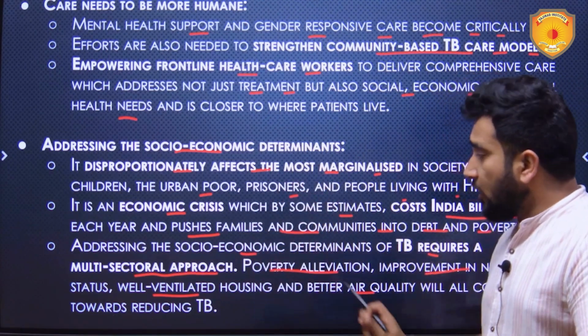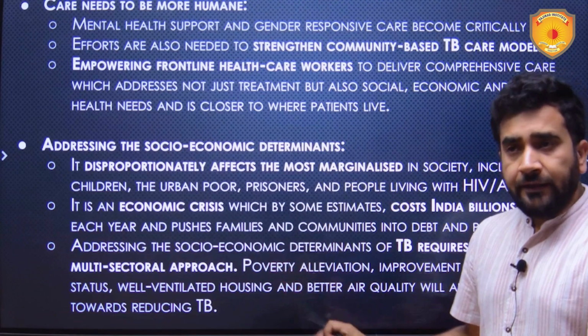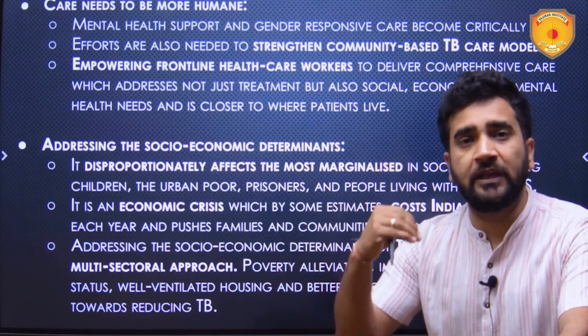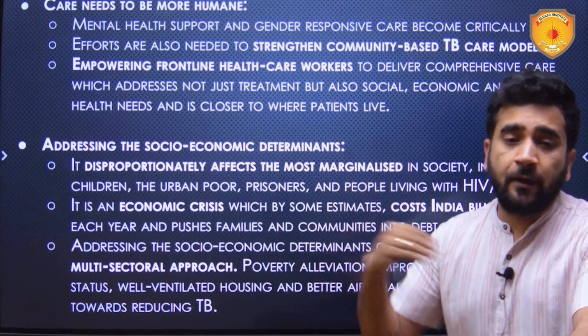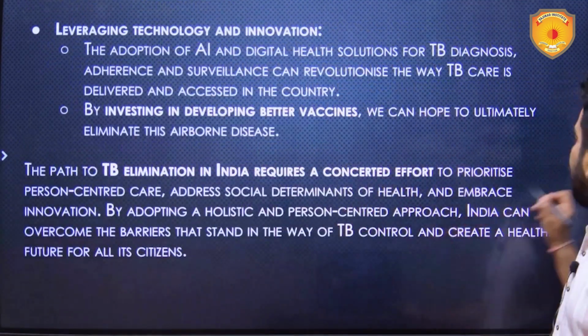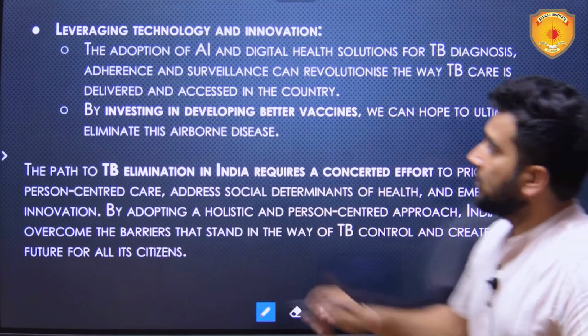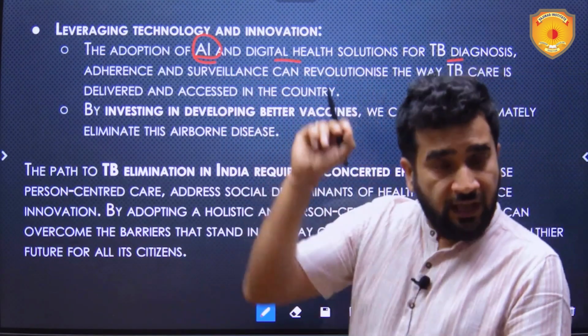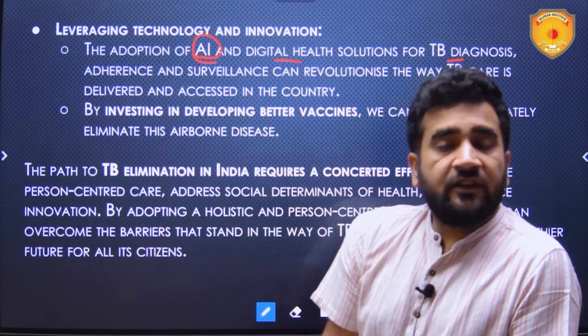So, all of these have to be kept in mind, and this is where UPSC again poses questions where it needs you to think multidimensionally. Then, leveraging technology and innovation. Adoption of AI and digital health solutions for TB diagnosis is, I would say, a win-win situation.